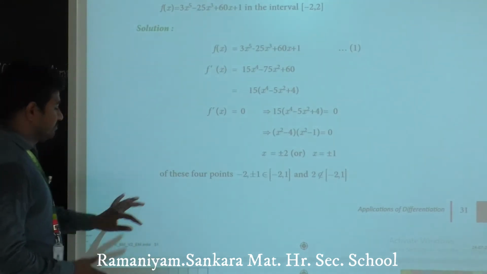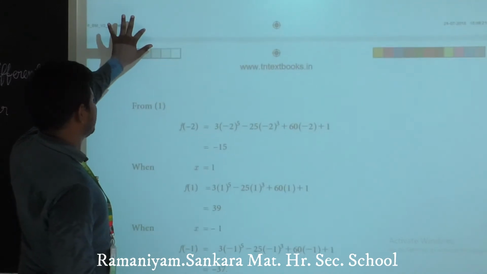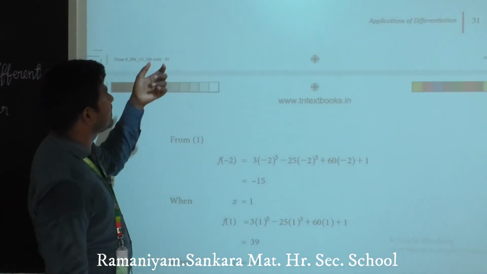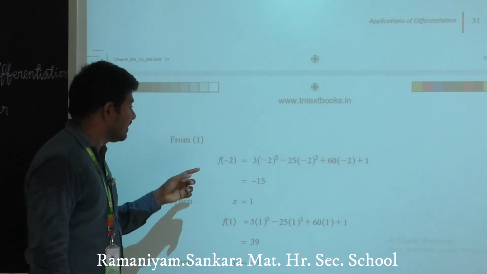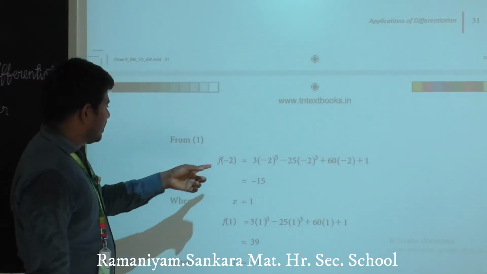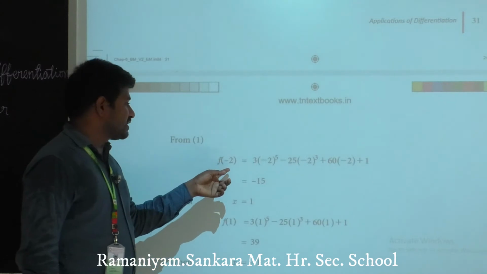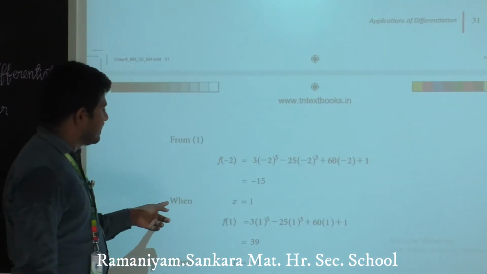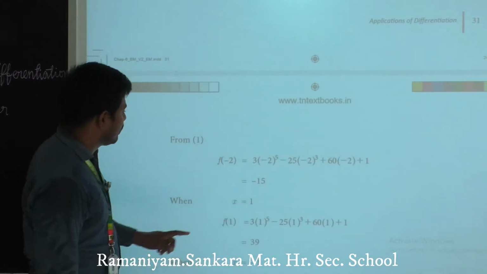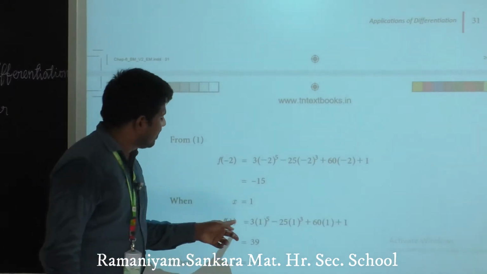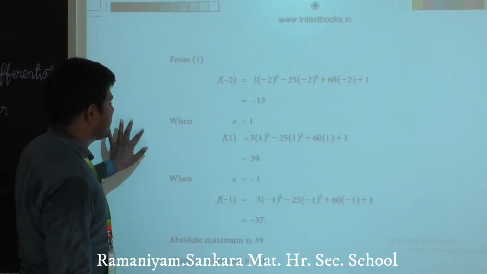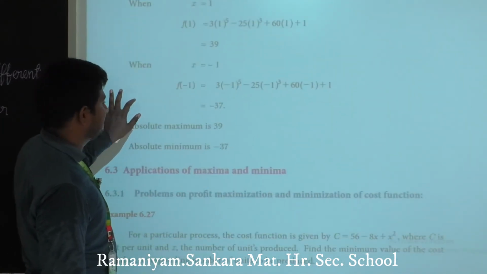Clear? Yes. You just apply the value of x in the given f of x. Write the given function f of x, in place of x you put minus 2, and write the result. Next, when x equals 1, what is the result? You put x equals 1, we will have 39. Next, x equals minus 1, we will have 39.